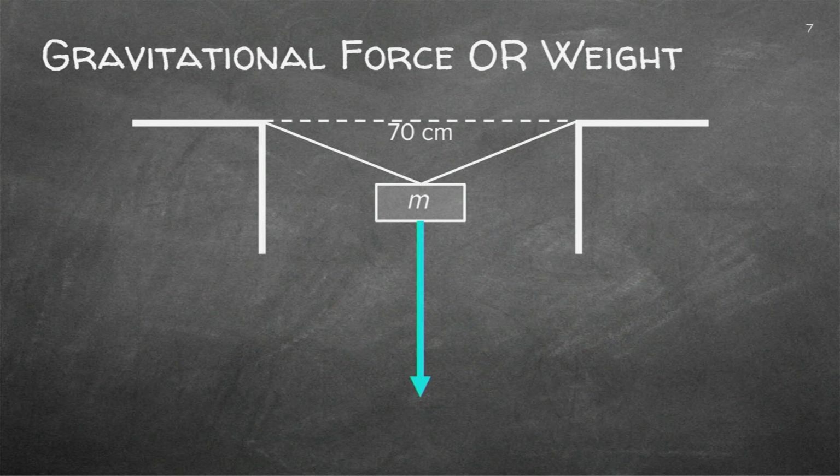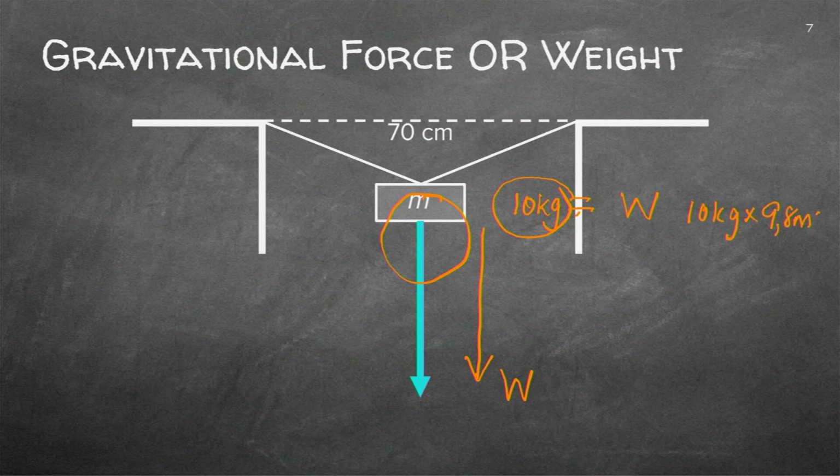For instance, if I've got a question asked to you, and it doesn't really matter what they're asking, the main thing I want you to see now is that that mass hanging there has got a gravitational force or a weight pulling down towards Earth. And if this is now a 10 kilogram weight, a mass, I can work out the weight by multiplying that 10 kilogram with the acceleration of 9.8 meter per second square. And careful now, you get your answer. Remember the unit and remember the direction.